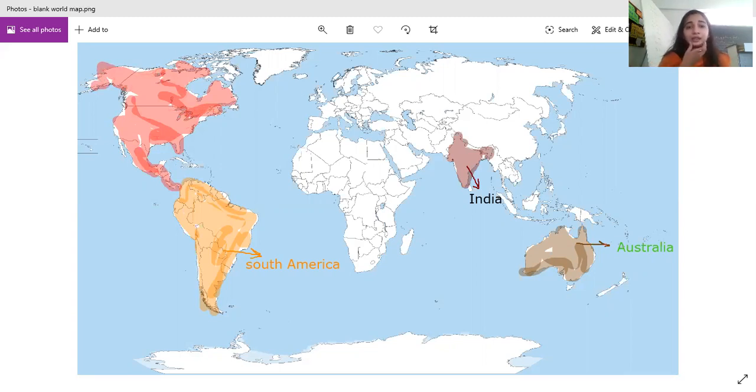Mark this as North America. This is also part of North America only. Clear? All this. Do not color in water. Color only on the land area.